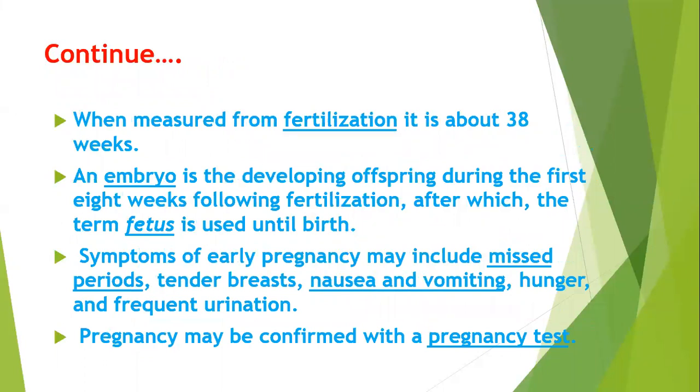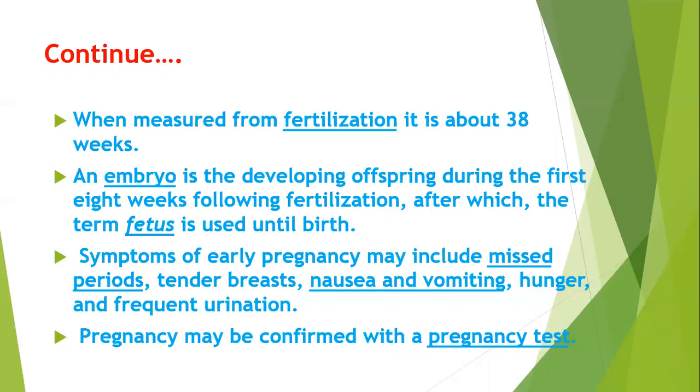A blastocyst is a hollow ball of 70 to 100 cells. The blastocyst contains an inner mass of cells which develops into the fetus and amniotic sac. The amniotic sac is a bag of membrane enclosing it, and the outer layer is the trophoblast, and the important part is the placenta.